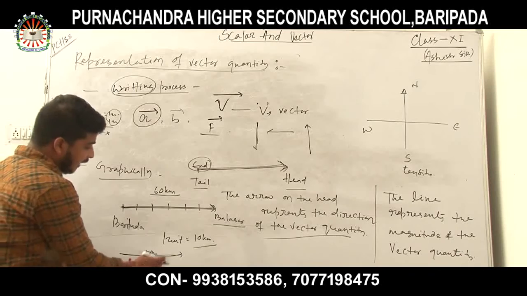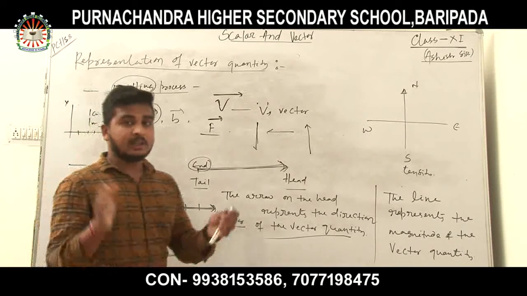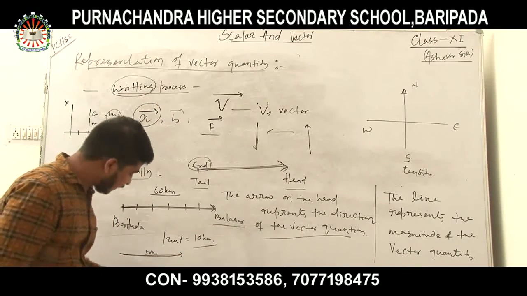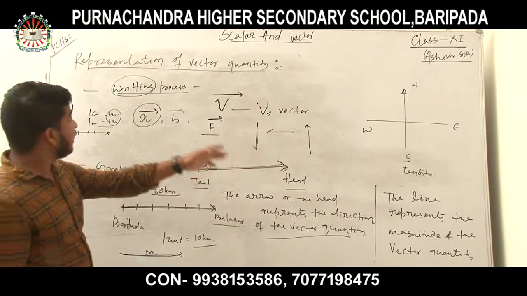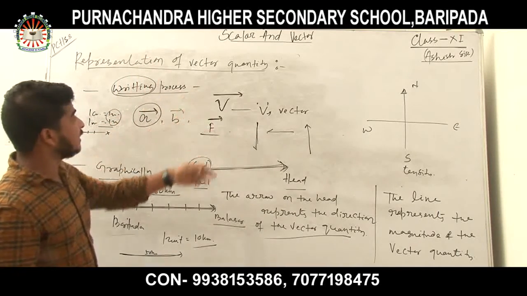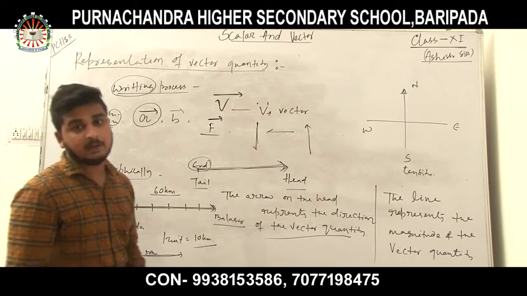As the length of the line decreases, the magnitude of the vector quantity gradually decreases, but the arrowhead remains toward Baleshwar, or towards east. Okay, this is the process of how to represent a vector quantity in the writing process and in the graphical process.